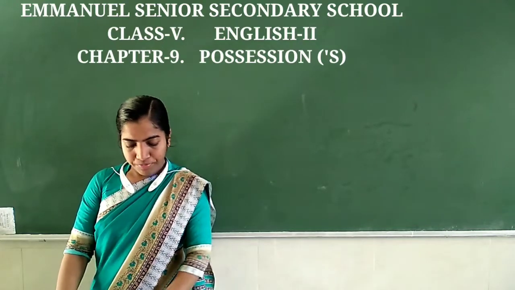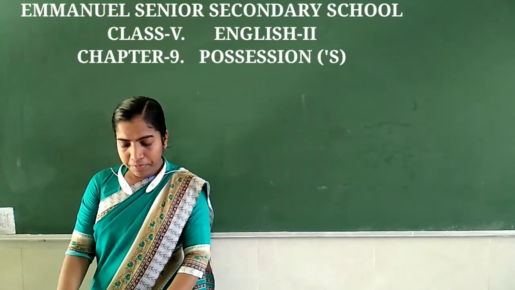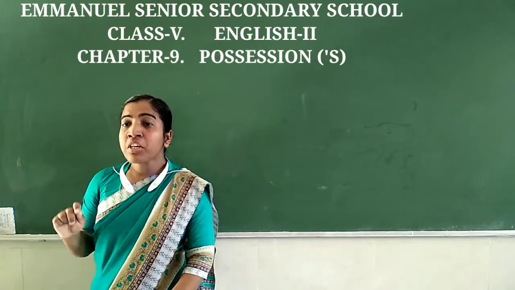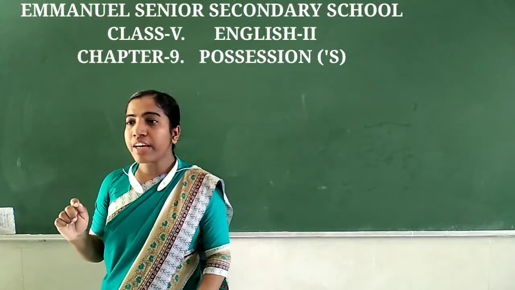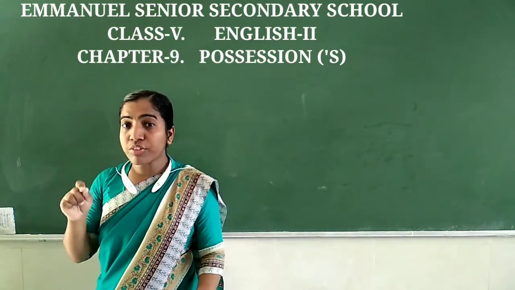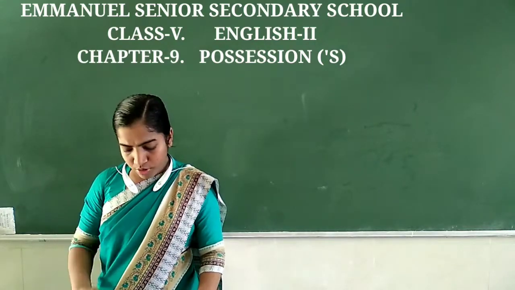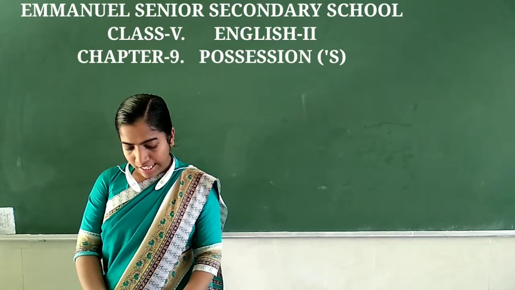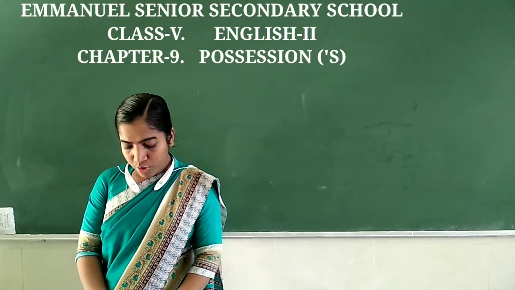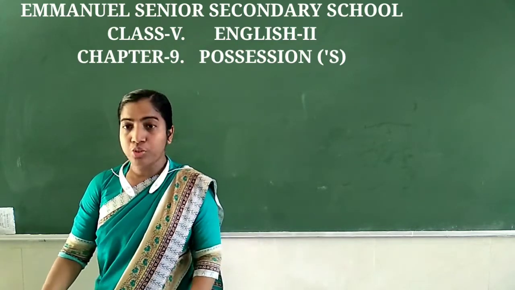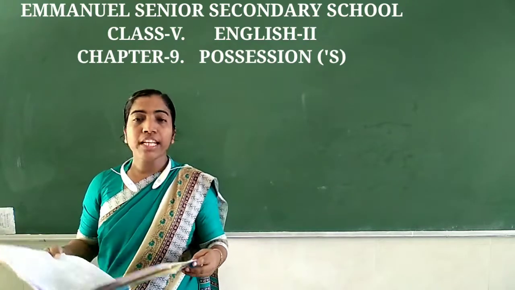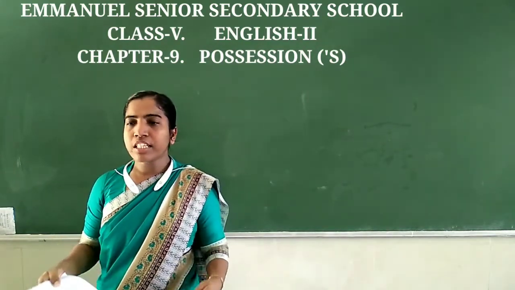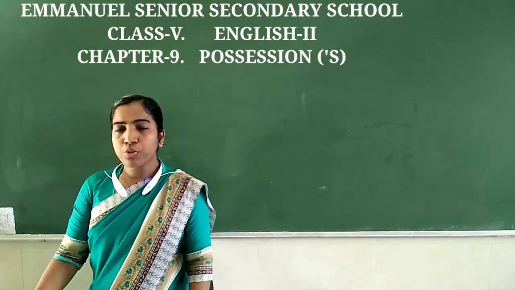And in exercise C, circle the possessive nouns in the following paragraph. नीचे जो possessive nouns हैं उन्हें आपको circle करना है. So for the possessive nouns to identify, आपको देखना होगा जहाँ पर apostrophe है. उन nouns को आपको circle करना है. So this is a very big school. There is no possessive noun in that sentence. The school's building itself is huge. So school apostrophe S, school's. So there you have to circle that. Is that clear, children? In this way you have to do the C exercise.